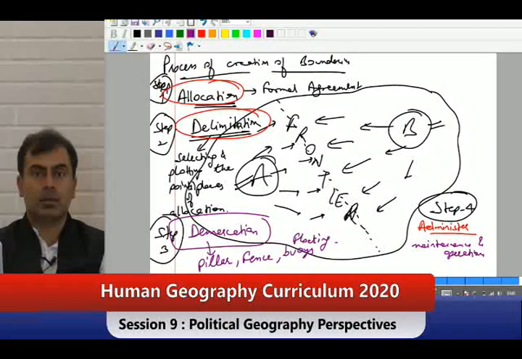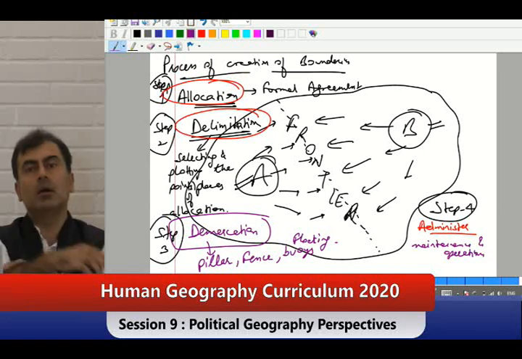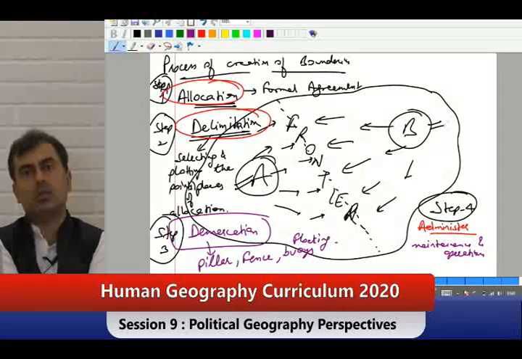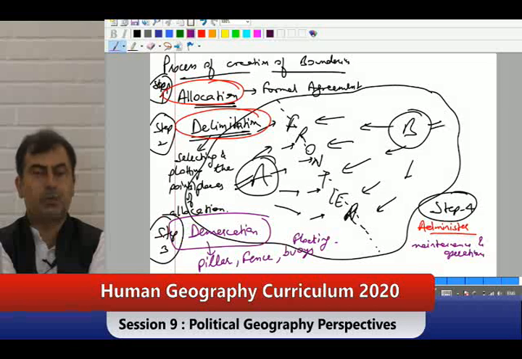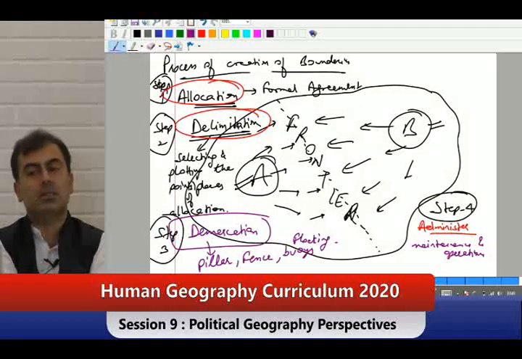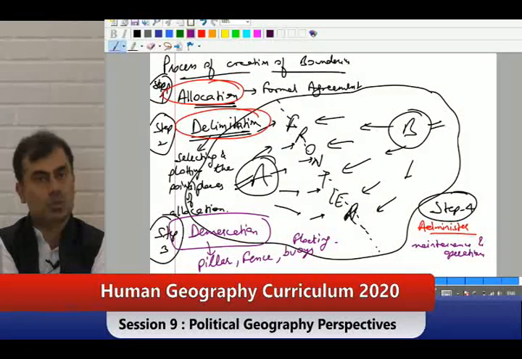And I am very clear, there is a very strong sense of space and territory. No country, no patriotic individual would want to give anything to any other country. We would want a strong army all the time to protect us. But if we have a neighbor we can trust, can we use that for peace? So good boundaries will spread peace. And what will be important? All the 3 steps. Allocation with good intentions, with honest intentions.